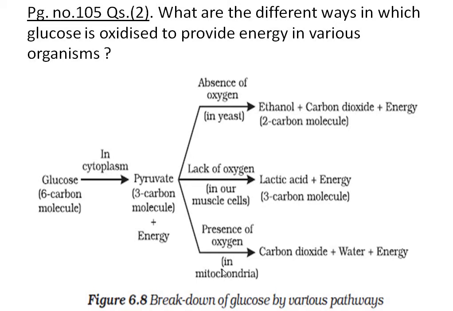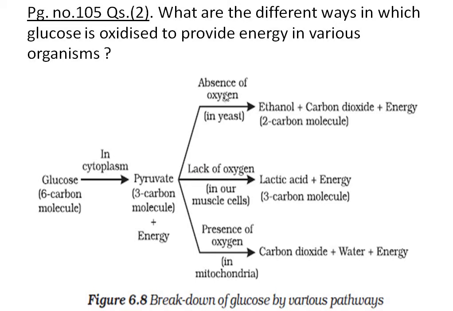In the mitochondria, pyruvate is broken down into carbon dioxide, water and energy. Here it is not alcohol, it is water and energy. A lot of energy is released in this process.